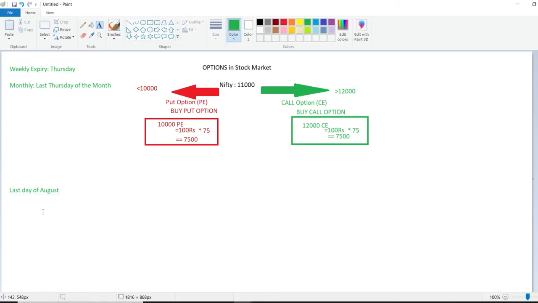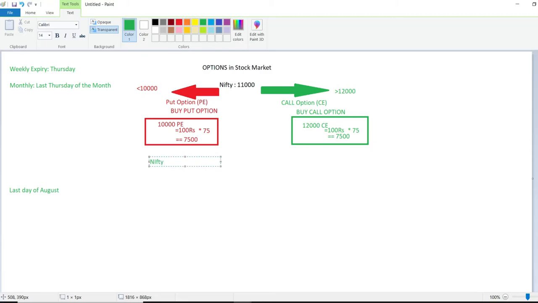Say suppose this is the last day of August, and Nifty is trading at 9,500. Okay, so your prediction has come true, you decided that it will fall below 10,000, and on the last day of August it is trading at 9,500.